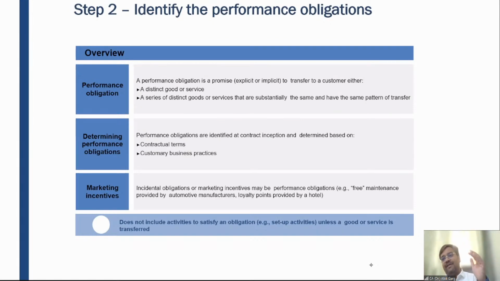So if I talk about Amazon from the cost side, the seller is different and the delivery partner is different, right? These are two different activities. But from the customer perspective, Amazon will recognize revenue only when the goods are delivered to the premises of the customer, right? And hence these two activities are not two performance obligations. These two activities are a single performance obligation, right?